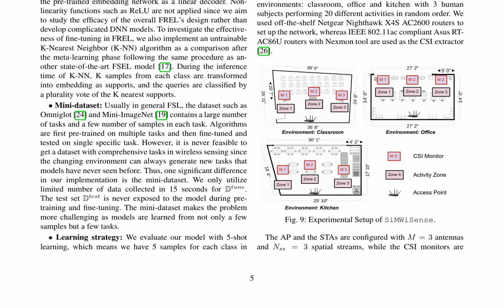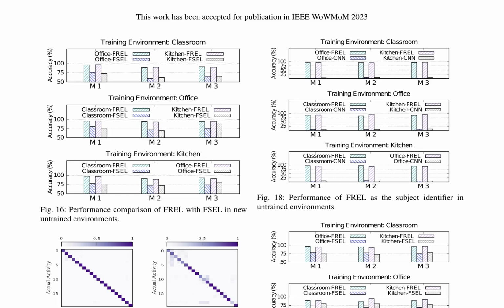The evaluation of SiMWiSense in 3 different environments shows that the system achieves an average accuracy of 98.66% with 242 subcarriers, but the accuracy decreases to 84.92% and 62.76% when the number of subcarriers is reduced to 80 and 20, respectively. The confusion matrices of the baseline CNN model reveal that the top 3 classes that are hardest to distinguish at lower subcarrier resolutions are wash hands, rotate, and brush.